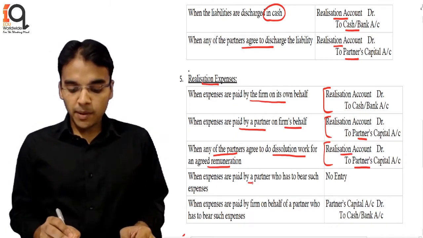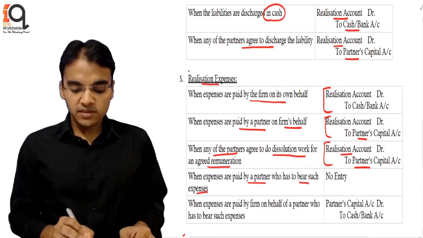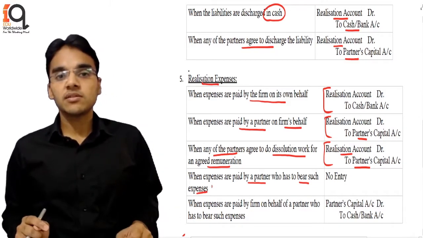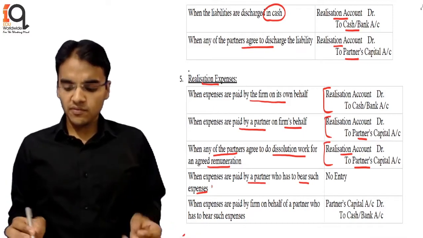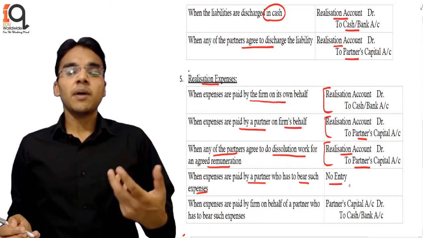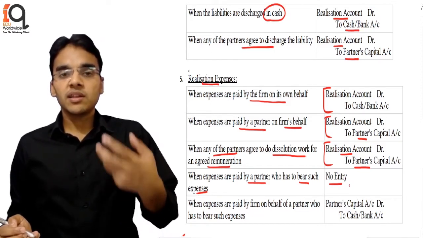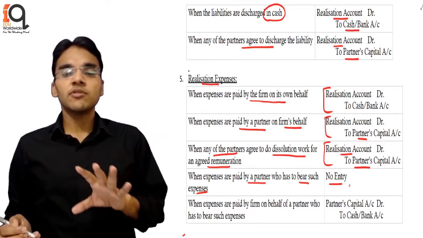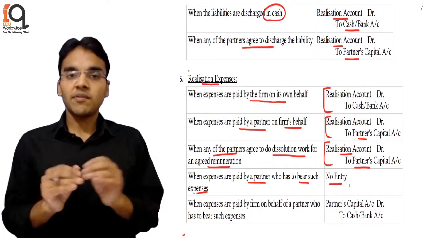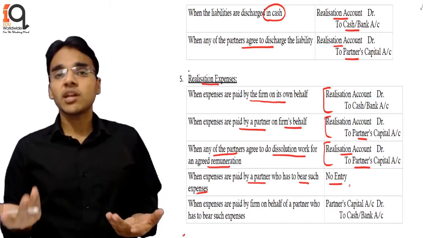Then, when the expenses are paid by a partner who has to bear such expenses, the firm was not liable, so the firm will not pass any entry. So let's say the firm has agreed with a particular partner, let's say Mr. A, that the firm is going to pay him 15,000 for all this dissolution work, and he has to bear the expenses, whatever they may be. It may be less than 15,000, maybe more than 15,000.